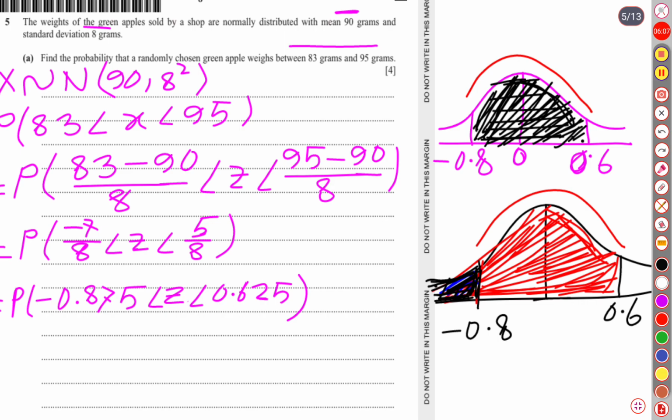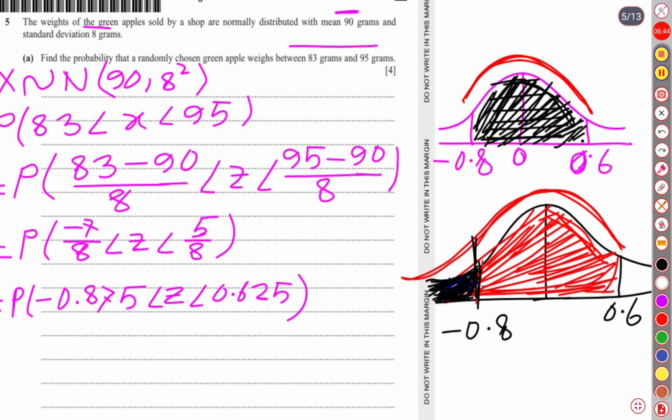I think you have understood the points I have noted down. Once again I am showing that we require the probability of this portion. For this portion, first of all we will find the whole of this probability. After that, we will subtract this black part. If we just subtract this portion, then we will get our required probability, this middle part.